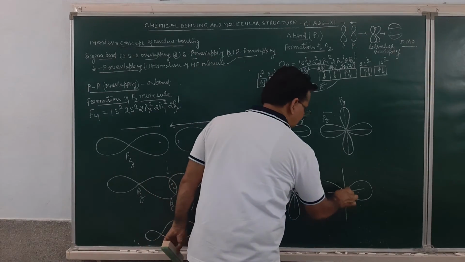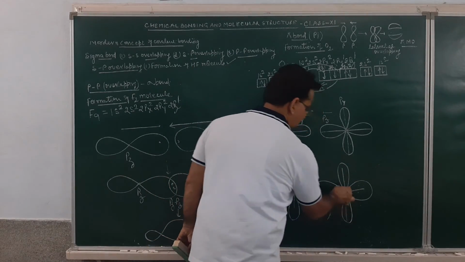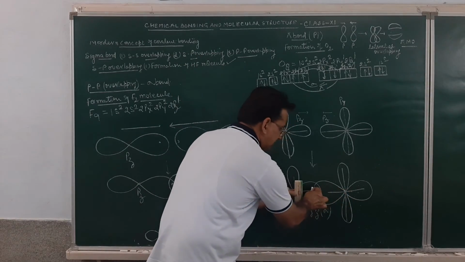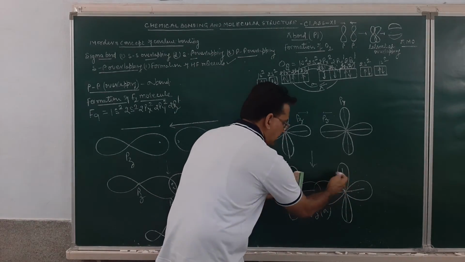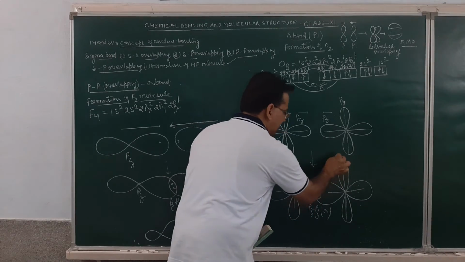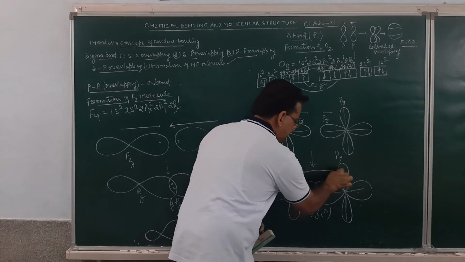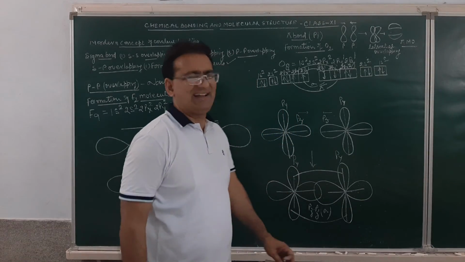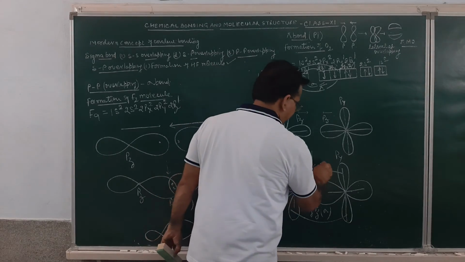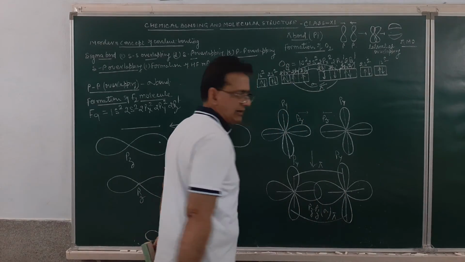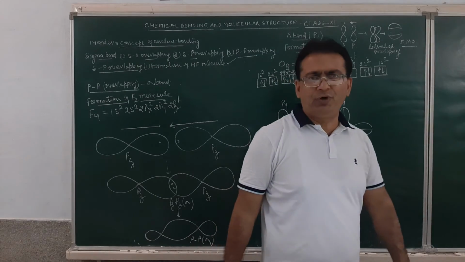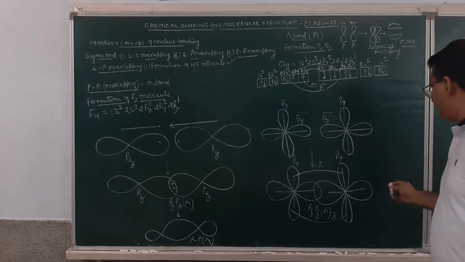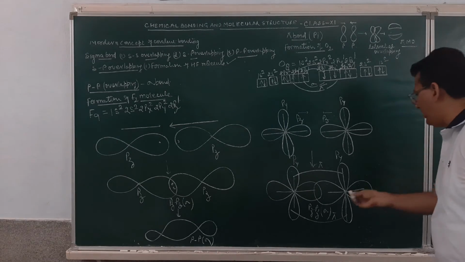Now this is py. Now see student, when this head-on overlapping is taking place, in the meantime they will also come closer to each other. This py orbital will form a bond by overlapping above and below the axis, and that bond will be called a pi bond. I think I shall be very clear. So it will result in the formation of a sigma bond, and due to the overlapping of py orbitals, a pi bond will be formed. How will we represent it as a molecular orbital?